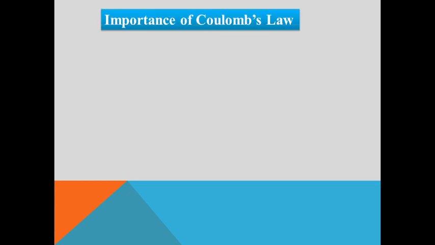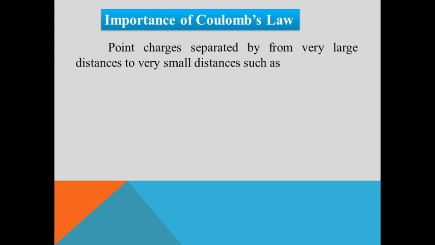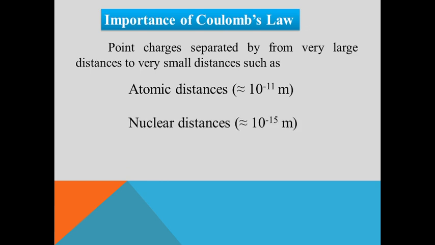So what is the importance of Coulomb's law? This Coulomb's law is helpful for point charges separated by very large distances or small distances. For example, if we take an atom, the atomic size is around 10 to the power minus 11 meter, and in the nucleus, nuclear distances are around 10 to the power minus 15 meter.